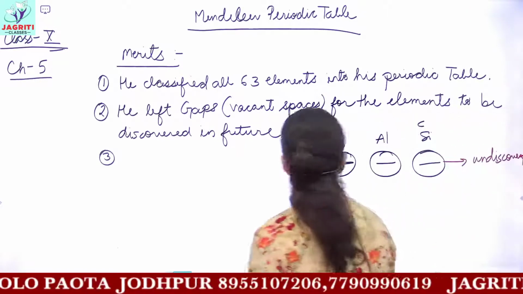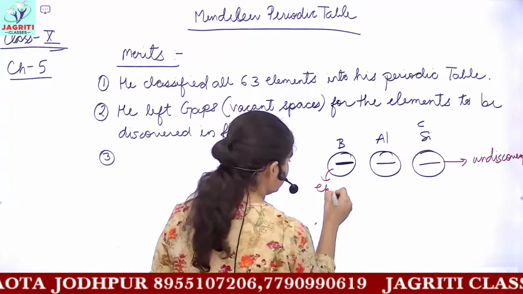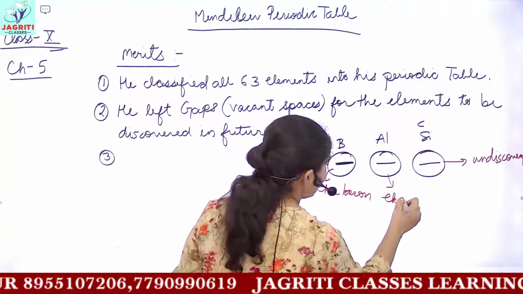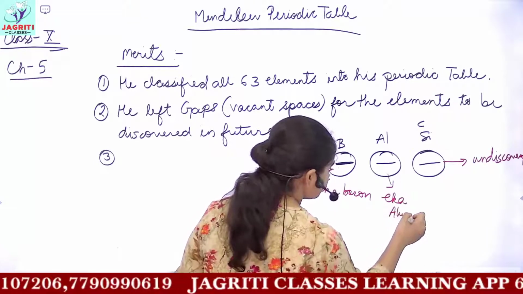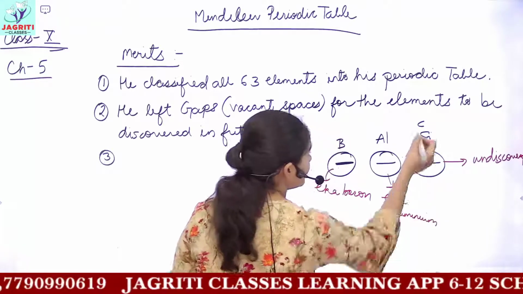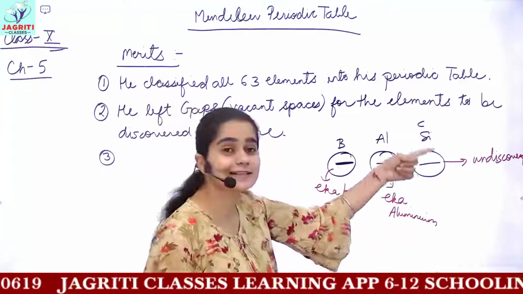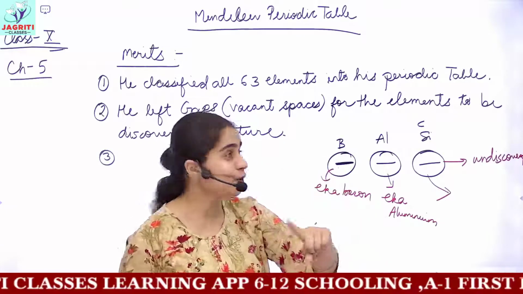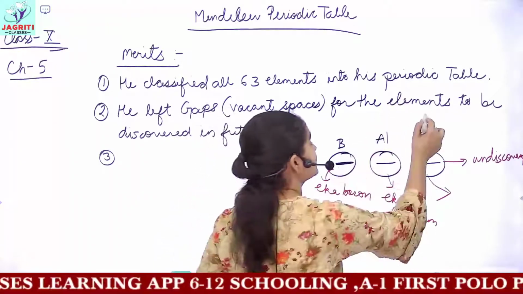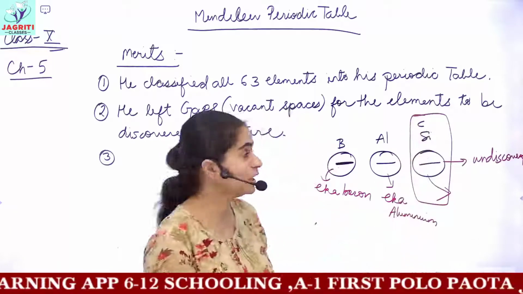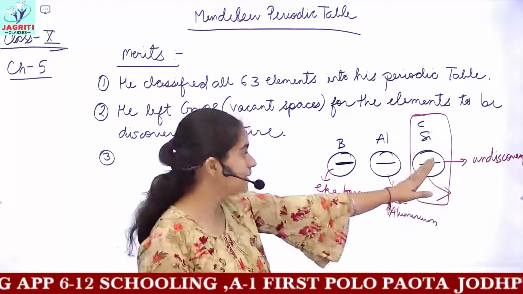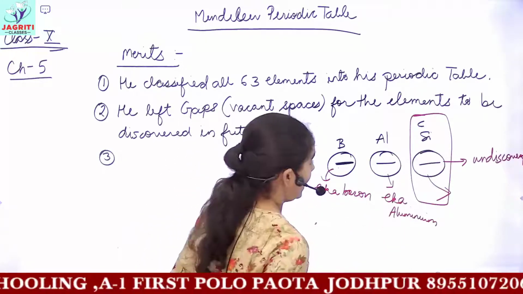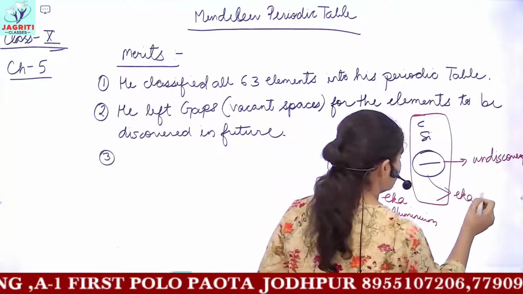But he called these elements Eka boron, then Eka aluminium. And this element, because it came after silicon, he said any element with properties similar to those in the carbon silicon group will show the same properties. So this element can be kept here and would be called Eka silicon.